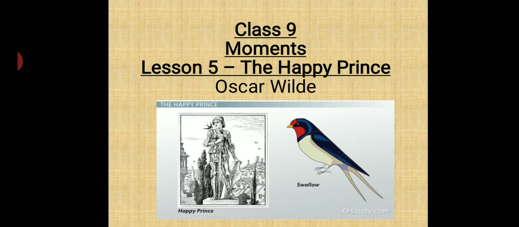Oscar Wilde was an Anglo-Irish playwright, novelist, poet, and critic. He is regarded as one of the greatest playwrights of the Victorian era. In his time, he wrote 9 plays, 1 novel, and numerous poems, short stories, and essays. He was born on 16th October 1854 in Ireland, and he took his last breath in Paris.